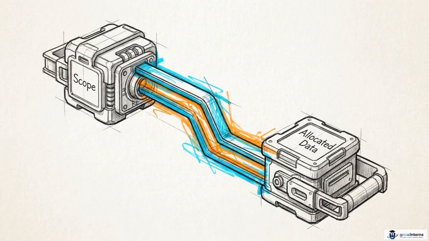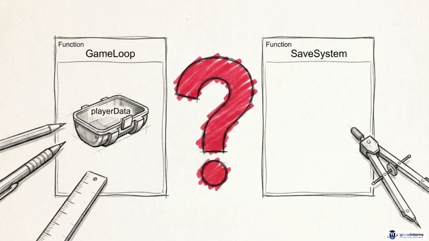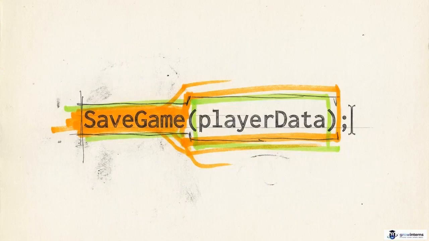By binding the lifespan of the data directly to the code that created it, the compiler ensures that the memory is freed, even when the execution path is unpredictable. This creates a challenge when we need to share that data. For instance, we might need to pass our player pointer to an external save game routine.